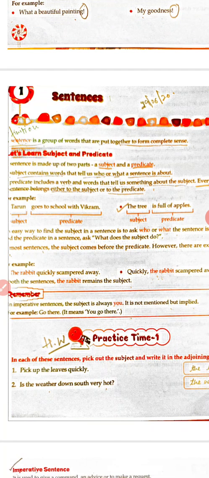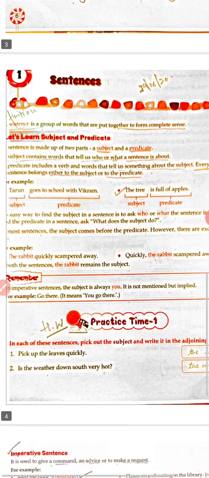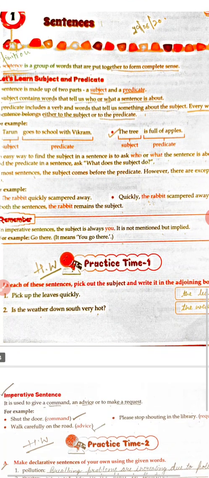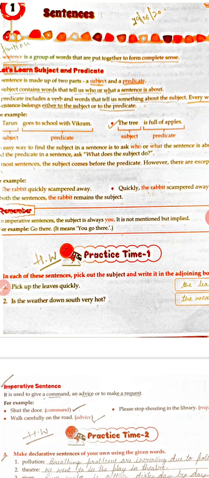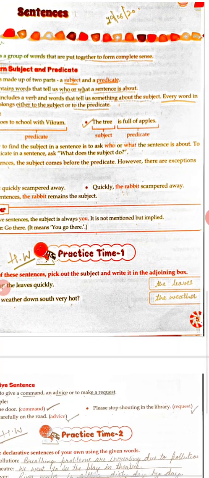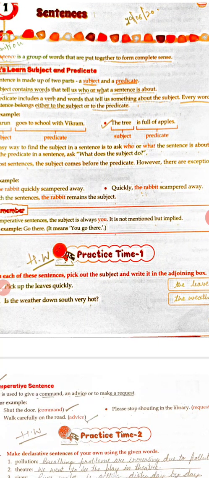Now, in imperative sentences, subject is always you. It is not mentioned but implied. For example, go there. This means you go there. Now, practice time 1. This you have to do. Already this has been done for you, so you can note down your answers from here.